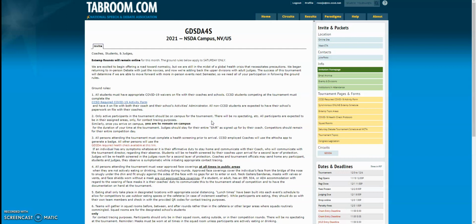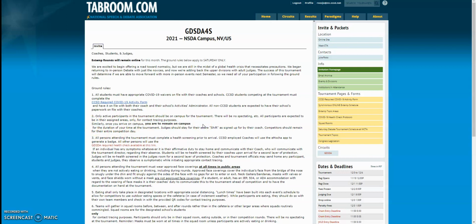Again, we want only active participants in the tournament on campus. There is no spectating. So if your parents are judging, they're in their room judging. They're not watching your rounds. That normally doesn't happen at tournaments anyway. If you've finished your round and your parent's still judging, you'll hang out in your squad room or you'll wait for them outside in the quad. You can't go and watch their round even though you're done, because we need to know who's in each room for contact tracing purposes.